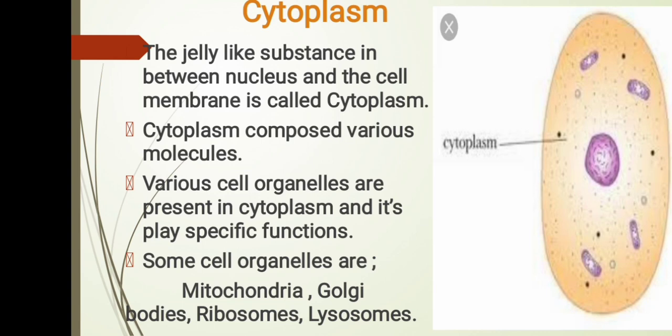Next, the Golgi complex or Golgi body is for packaging of proteins for secretion. It helps to secrete liquid food material. And ribosomes are protein factories that synthesize proteins. Next, lysosomes, which we call suicidal bags.